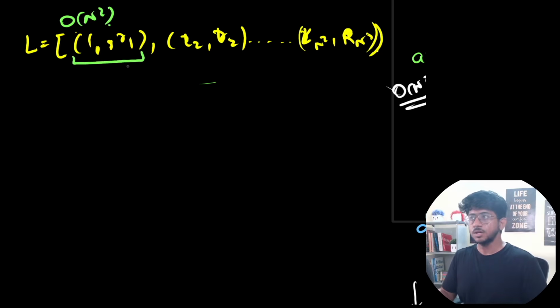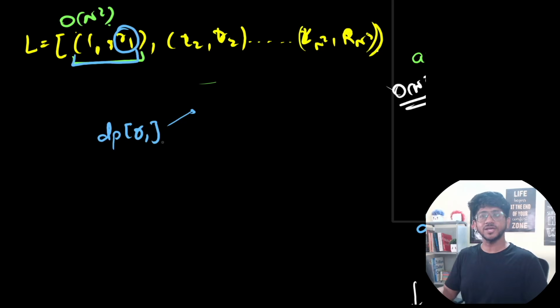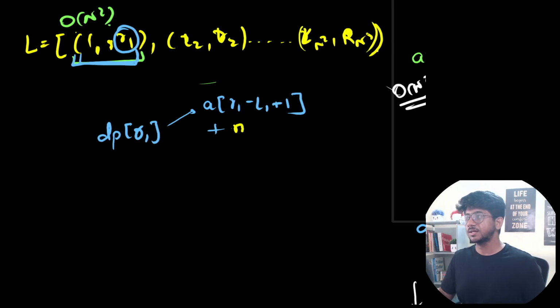Okay, so we will first process this. This segment ends at R1. So DP of R1 has a potential value that it can maybe take this string. If you take this string, this is going to use the DP of what is the best that could have potentially ended. If you take this, L1 to R1 is now blocked. So you will get the length, A of R1 minus L1 plus 1, this is the cost that you will get, plus if you take this, you're going to need the maximum score that you can make from the previous ending points, DP of I, where I is in the range.